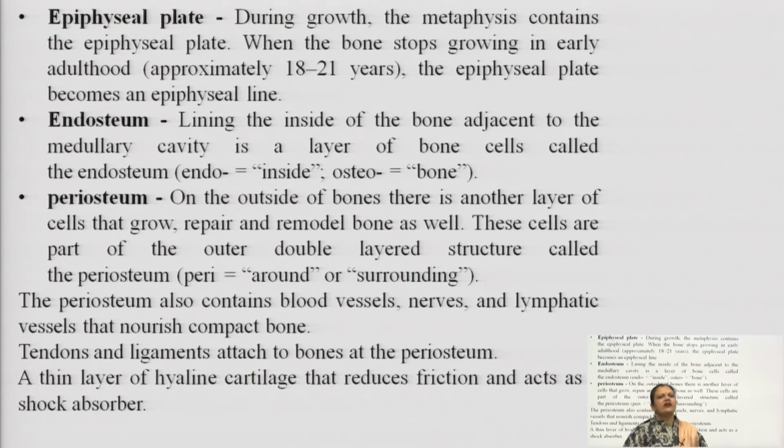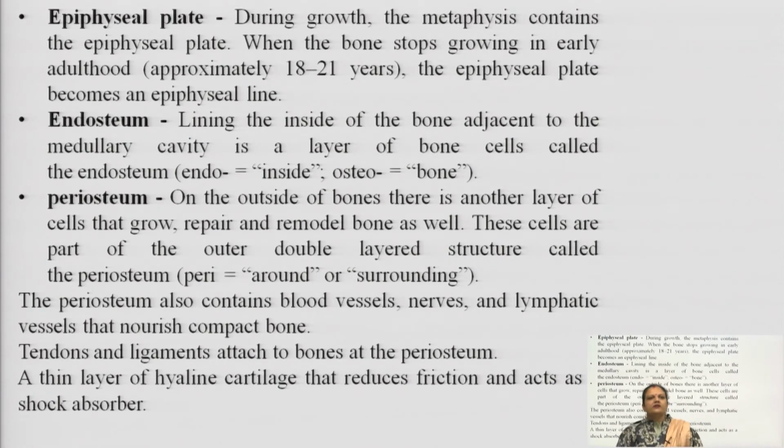After the metaphysis, we are having the epiphyseal plate. During growth, students, basically in teenagers at the age of 18 to 21 years, when children have a high rate of growth, this metaphysis contains the epiphyseal plate. When the bone stops growing, after 21 to 23 years of age, this epiphyseal plate becomes an epiphyseal line, which means it stops the further growth of the bone.